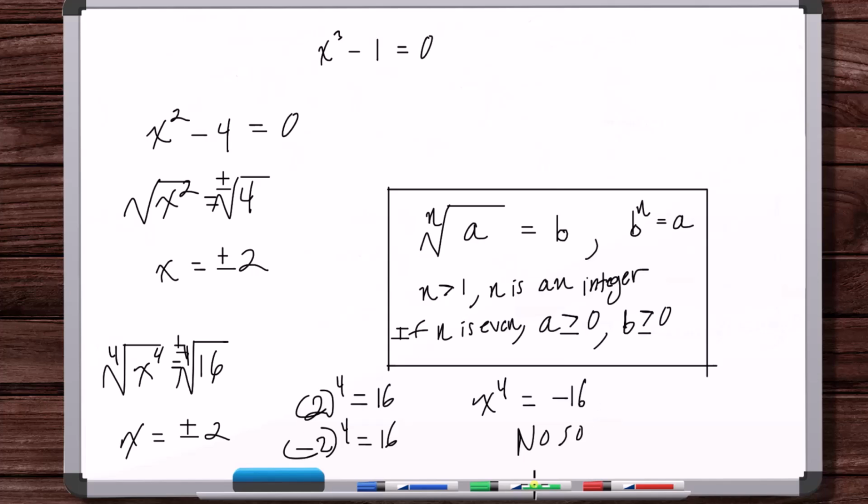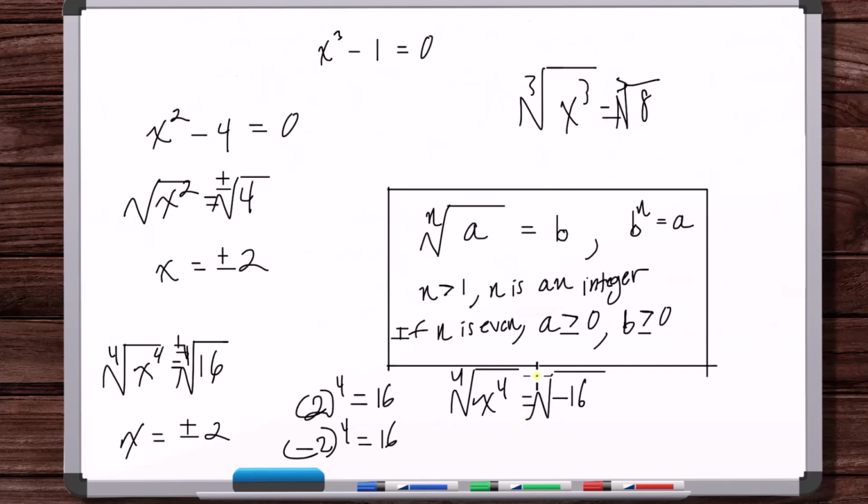However, if you're allowing for imaginary solutions, then it's the same thing as if you had x cubed is equal to 8. You do the cube root of both sides, and you can do that here with the 4th root. But in that case, you're not really looking at this as a principal 4th root symbol, and same here, you're not looking at this as a principal cube root symbol. You're asking the question: what are all of the numbers that when you cube them you get 8? There's going to be 3. What are all the numbers that when you take them to the 4th power you get minus 16? There's going to be 4. And that's why there's no property here that they associate directly with radicals like they do with the square root.